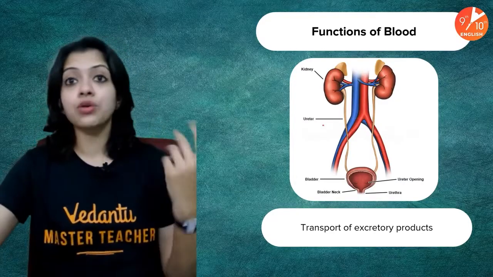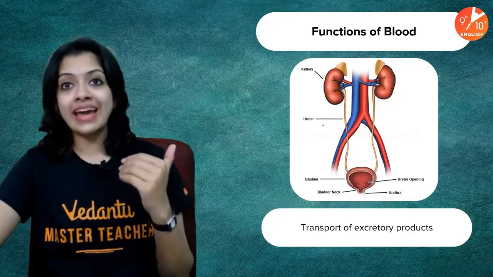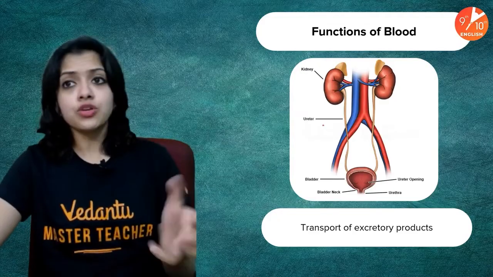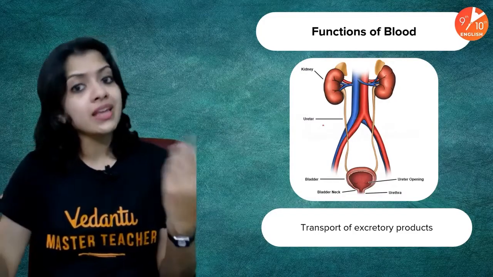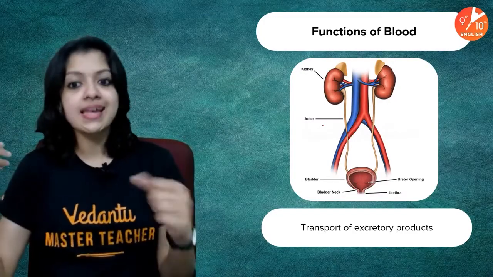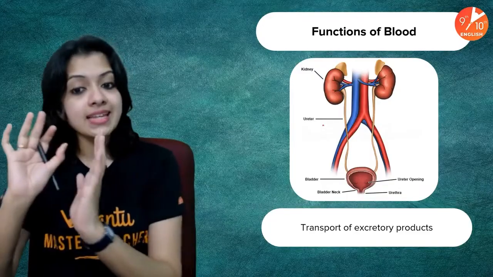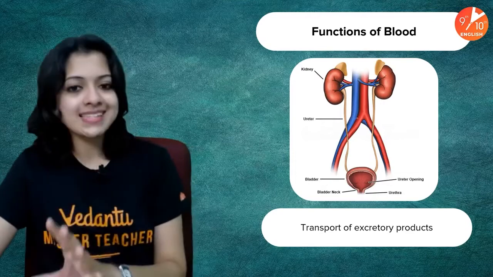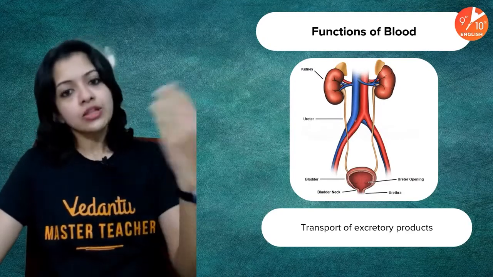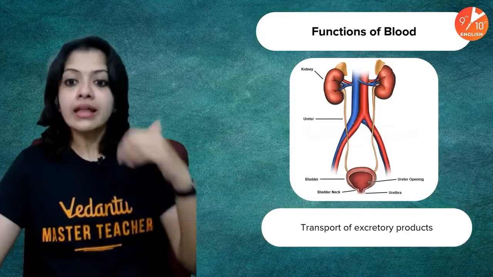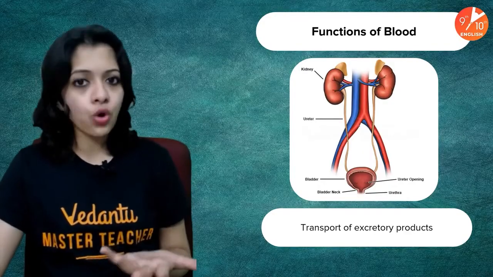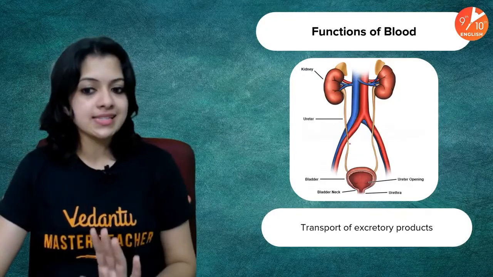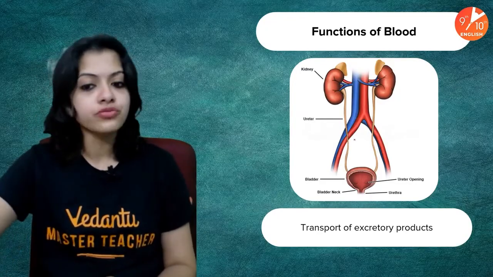All your cells carry out their respective biochemical functions. In that process, they utilize what they need and give out what they don't need. Such waste products are carried by your blood and sent to the kidneys. Then, through the mechanism of urine formation, this blood gets filtered and all the unwanted waste is removed and passed out of the body in the form of urine.